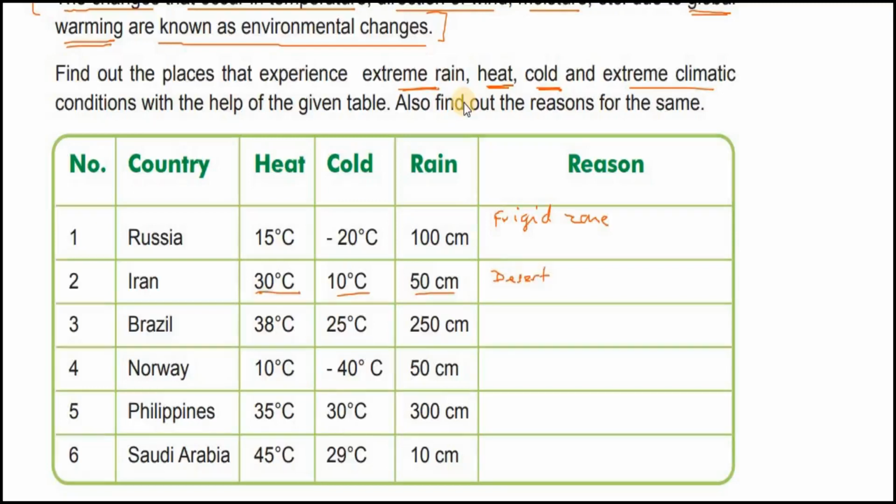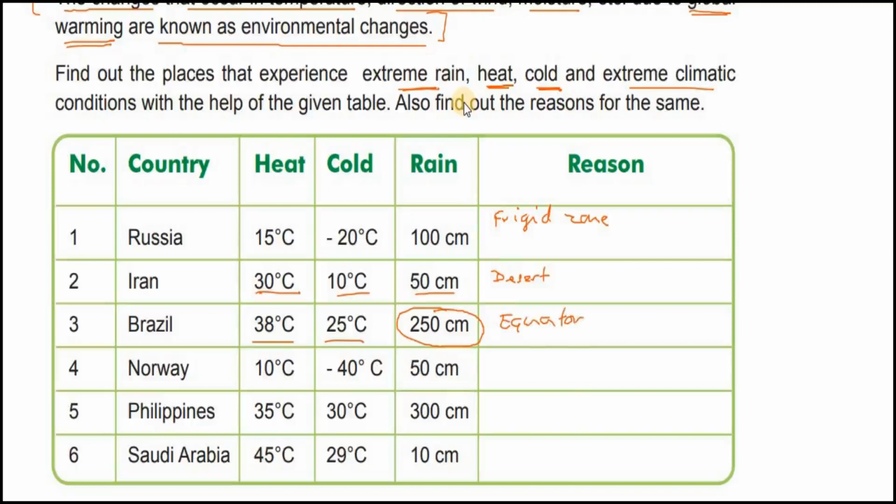Brazil, you see, temperature is 38, 25, that is, not very cold, warm, but rainfall, look at the rainfall, 250. Why? Because it's on the equator. Right? It's on the equator, so it will get a lot of rainfall. The Amazon forest is in Brazil.